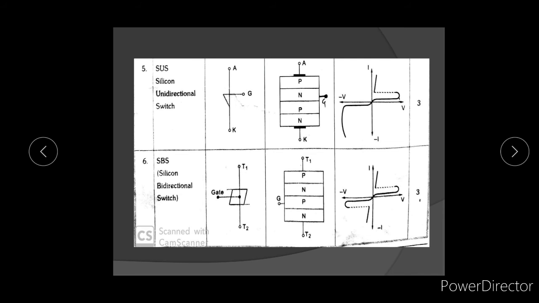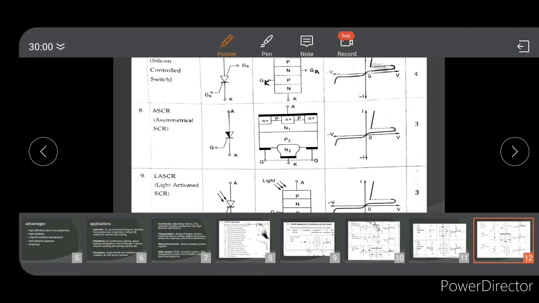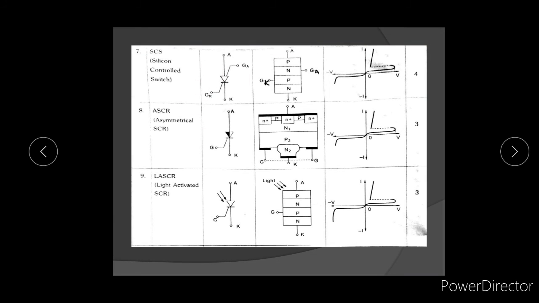Next is SBS. SBS means silicon bilateral switch. It is nothing but SUS connected opposite to each other, and that forms the SBS. This is the internal configuration and VI characteristics. It also has three terminals. Next, SCS. SCS means silicon controlled switch. It has four terminals: anode, cathode, anode gate and cathode gate. This is the internal configuration and VI characteristic.